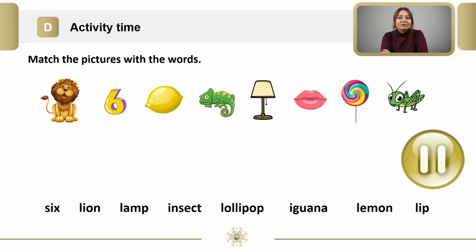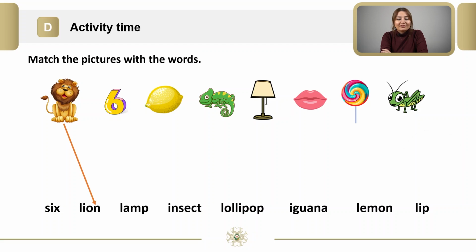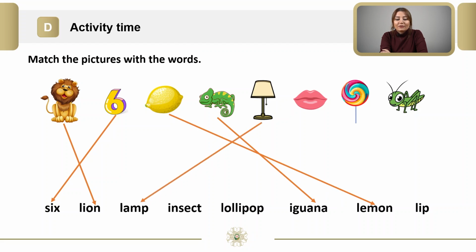Now, dear students, the first picture is lion, the second is six, the third is lemon, the fourth is iguana, the fifth is lamp, the next is leap, lollipop, and the last is insect.